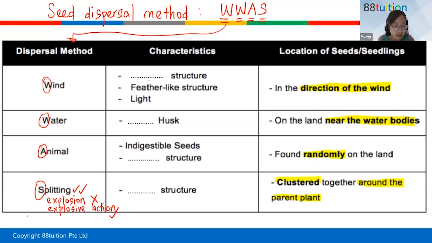Okay. Now everybody tell me, if a seed is dispersed by wind, what kind of characteristics will the seed have? What kind of structure? Can everybody type into the chat? Wing-like, pod-like, hook-like, what kind? Can y'all make a guess? There are 3 terms here: 1, 2, 3. Can you type your answer? Either type 1, 2, or 3, or you can type it out.